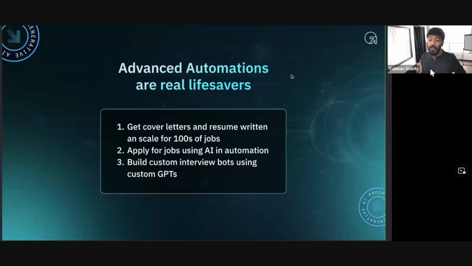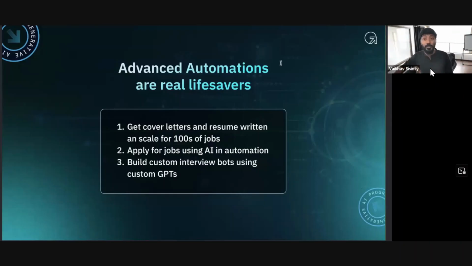Now, again, there are a lot of advanced automations you can do. Right now, I showed you a process where you can get resumes done. What if I told you that there's a way to automate this, where, let's say, every job that is open for a product marketer with 5 years of experience, let's say you're applying for a product marketing job, it will automatically write cover letters for all those hundreds of jobs, write resumes for all those jobs, write a cold email for all the jobs, find emails of the recruiter and send emails, apply for the jobs with personalized cover letters and resumes, all automated without you touching anything. It can be done. And yes, I teach you, but this itself will take you 3-4 hours. Like I said, it can be done.